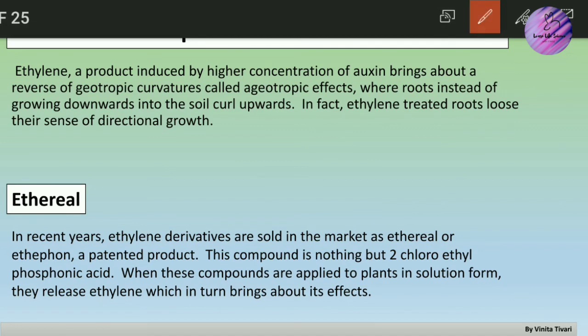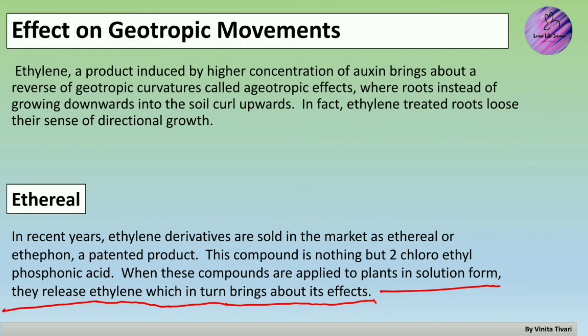When this compound is applied to plants in solution form, it releases ethylene, which in turn brings about its effect. So why is this product in the market? The reason is that we can weigh it, and we can use it even in sensitive concentrations when you require even a minimal concentration of ethylene. If you go with direct ethylene gas, the process is very much different. So you can prefer ethephon for your plant tissue culture protocols.